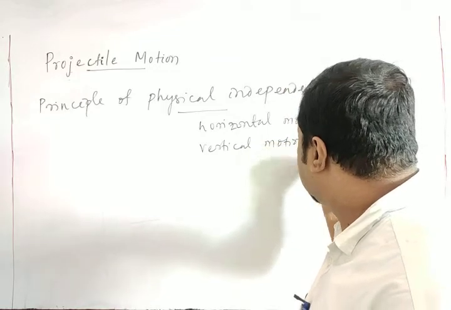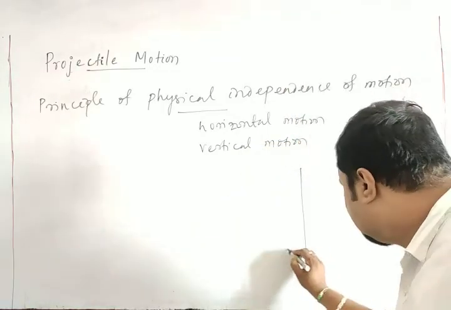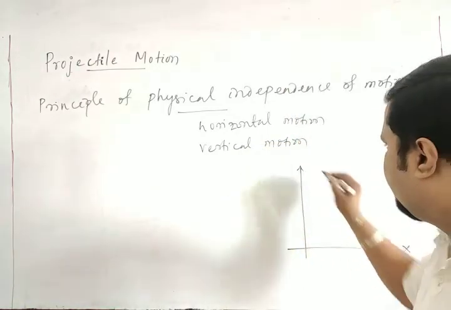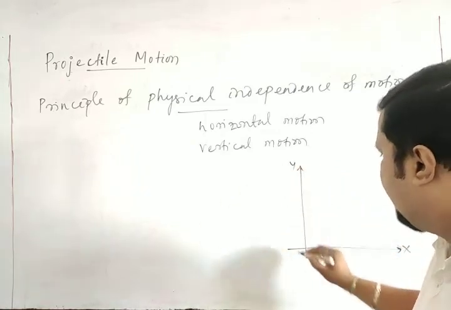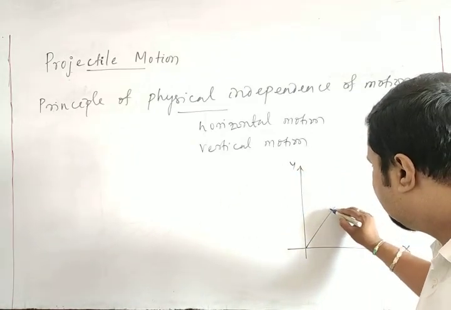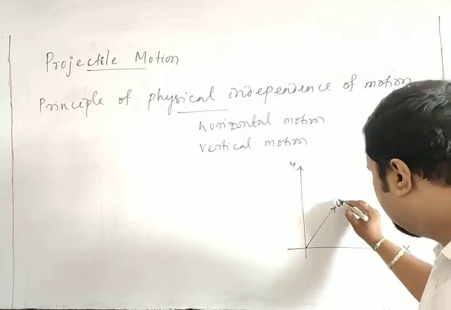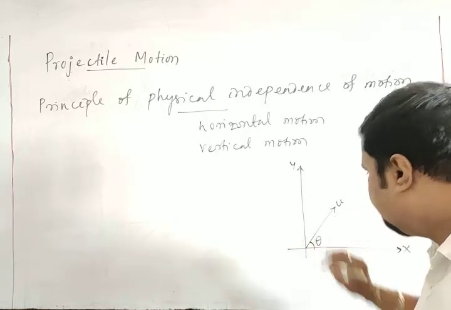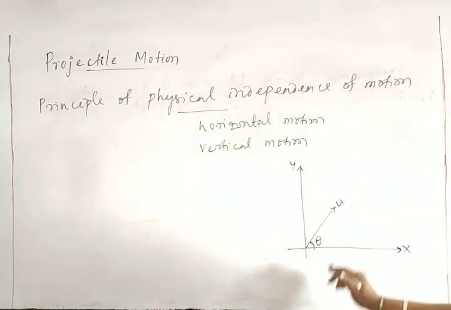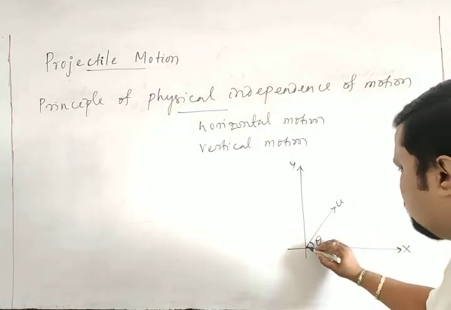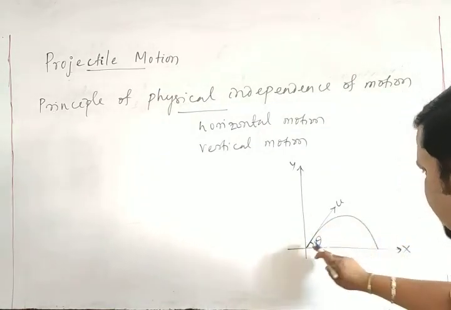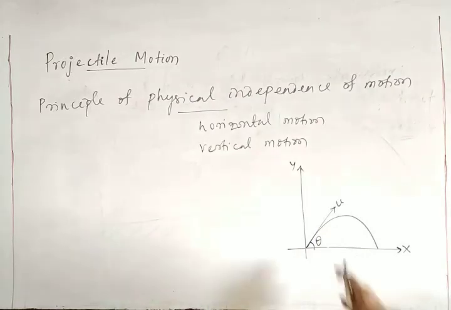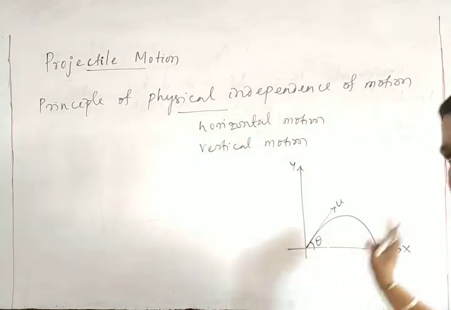Take an example like this. Suppose there is an x and y axis, and a projectile is projected with a certain velocity u at an angle theta in this direction. When the body goes like that, this is the path or trajectory of the projectile.